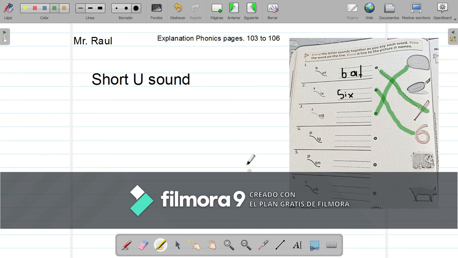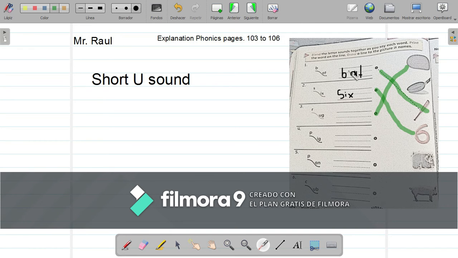It's very, very important that you see the pictures. It is very important that you observe the images from the first pages, because you will find that same vocabulary in the following exercises. As you see the pictures at the beginning, it's going to be easy for you to identify the other words.